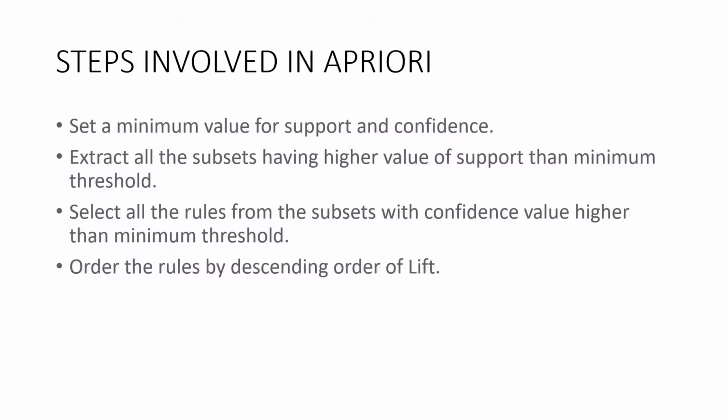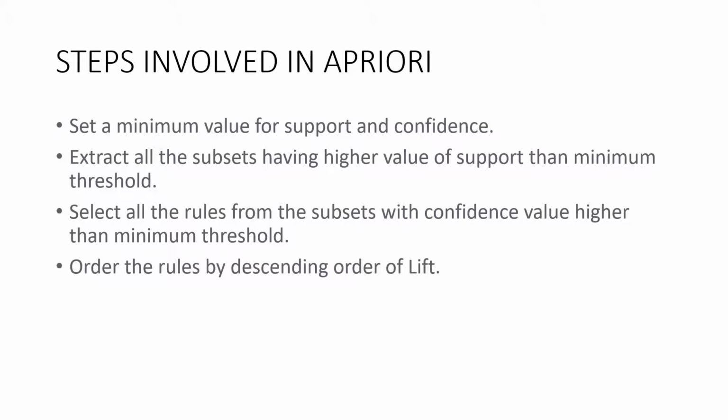For instance, lift can be calculated for item 1 and item 2, item 1 and item 3, item 1 and item 4, and then item 2 and item 3, item 2 and item 4, and then combinations of items, for example item 1 comma item 2 and item 3, similarly item 1 comma item 2 and item 4, and so on.